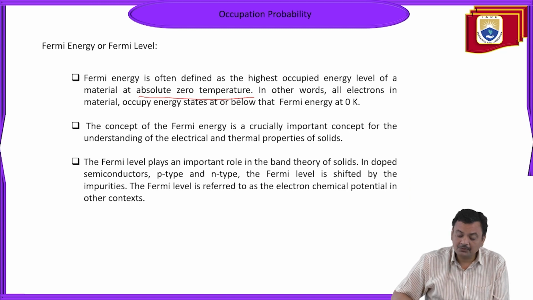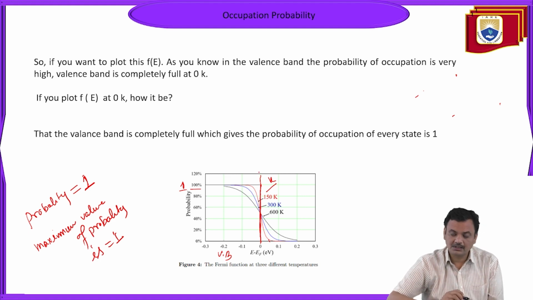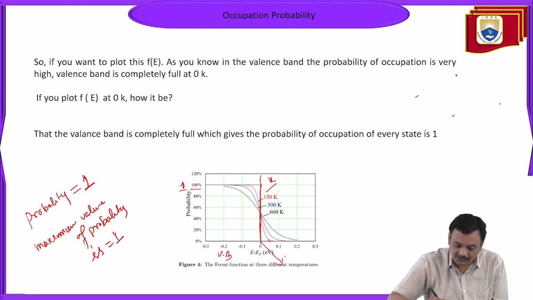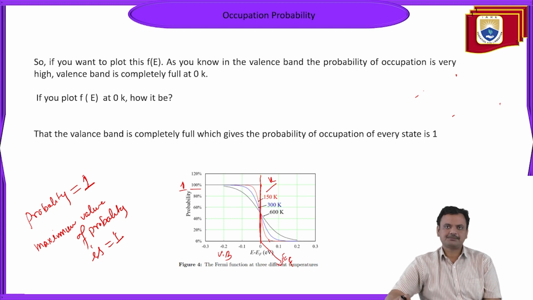At absolute zero temperature, the highest occupied energy level is this one. Up to this level, the electrons are filled. So this level is known as the Fermi level, denoted by E suffix F, EF.